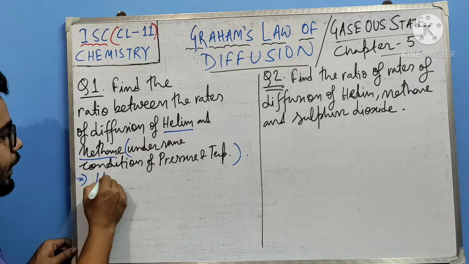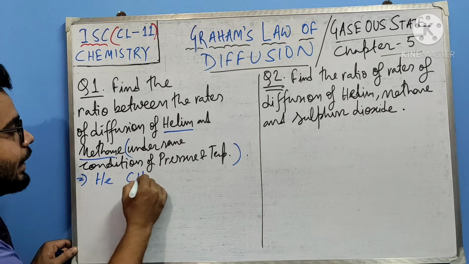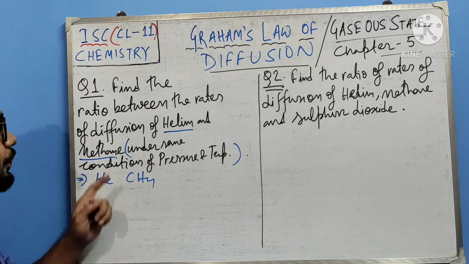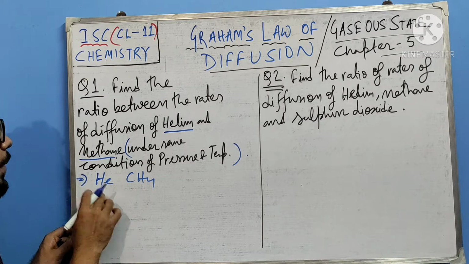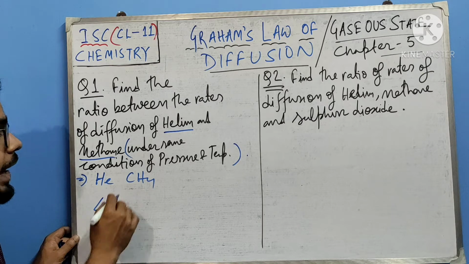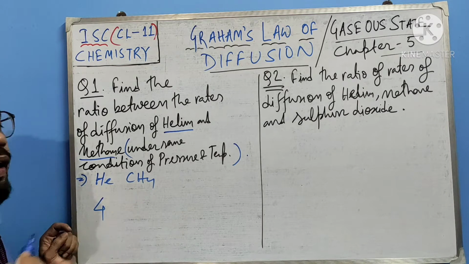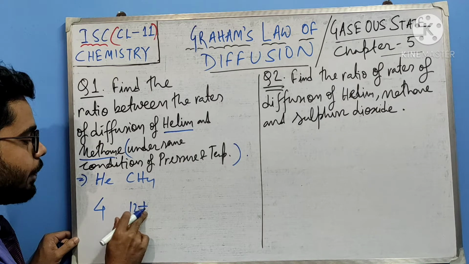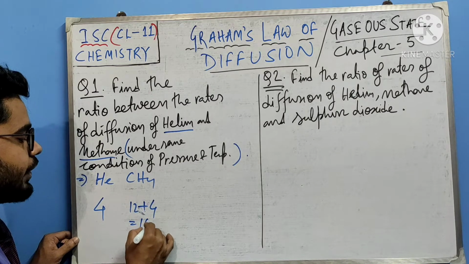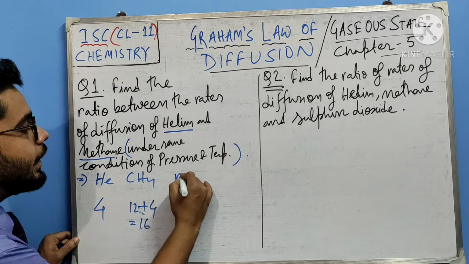So how to do it? What are the two gases? Helium and methane. Now we know about their molecular masses. The molecular mass of helium is what? 4, and the molecular mass of methane is 16, that is 12 plus 4, because of 4 hydrogens, so 16. So now what will you write?